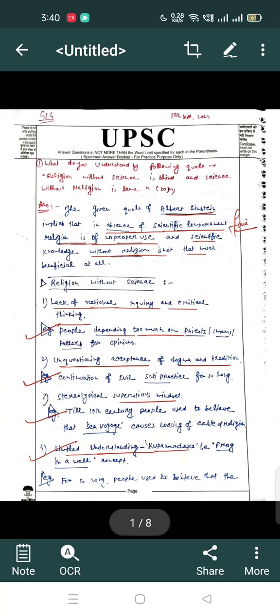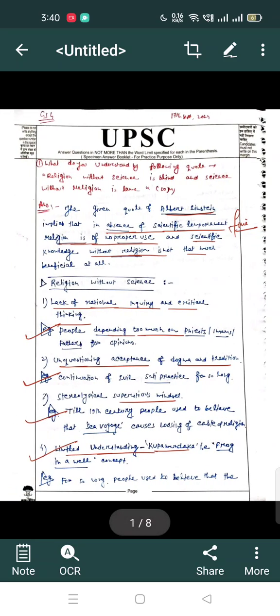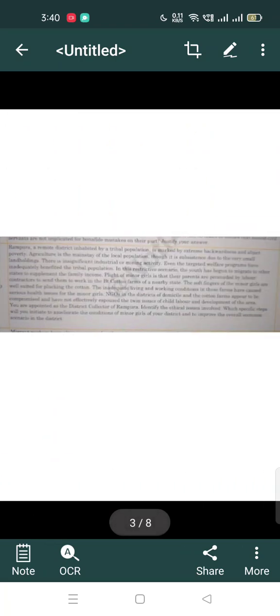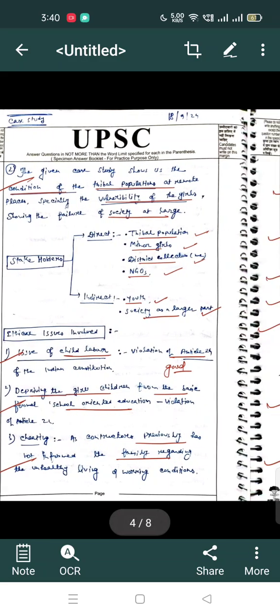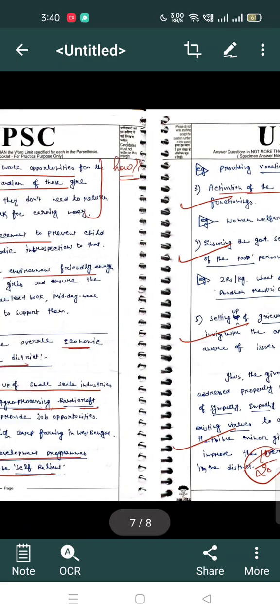So first of all, for the 10 marker questions we have to write 2 pages, okay, as I have written here. And then for the case study portion, that will be of 20 marker, and for the 20 marker we have to address it in 4 pages. For example, these are the 4 pages. Okay, so let's get started with the theory portion.